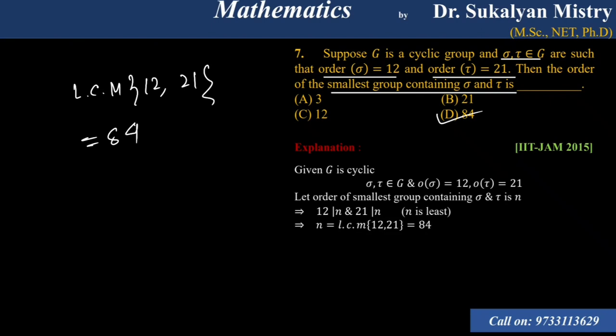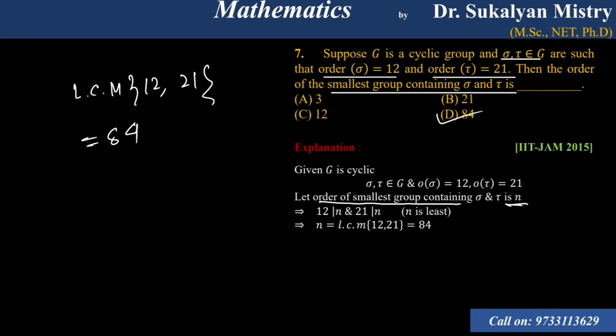Okay, the order of sigma is given as 12 and the order of tau is 21. So let the order of the smallest group containing sigma and tau be n. Suppose that means 12 must divide n and 21 must divide n. So we have to calculate the LCM of 12 and 21, sorry, calculate the LCM. So that is 21 and 12, the LCM is 84. So option D is correct.